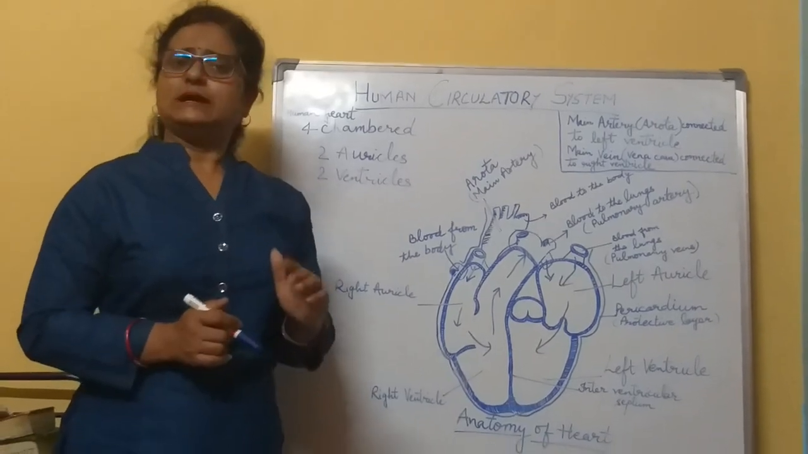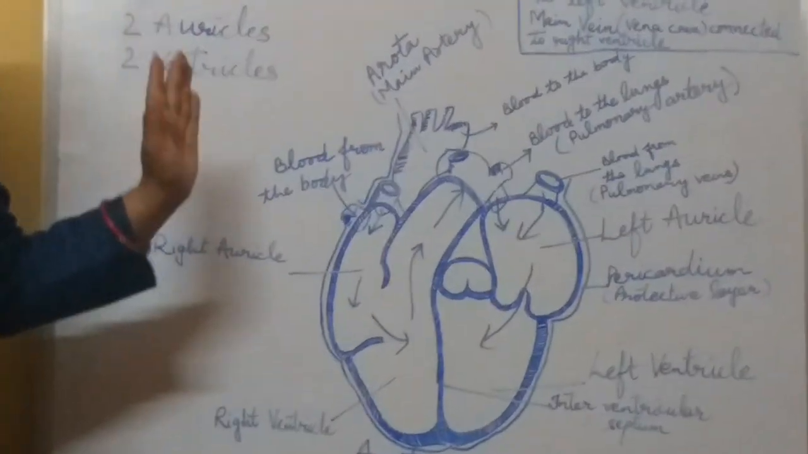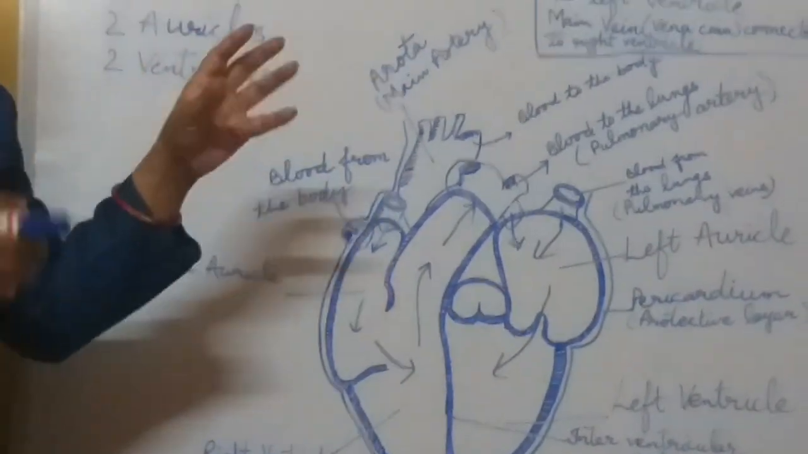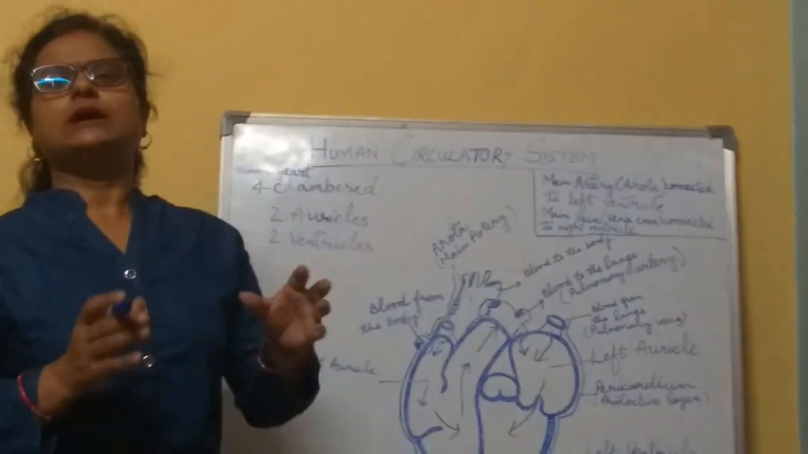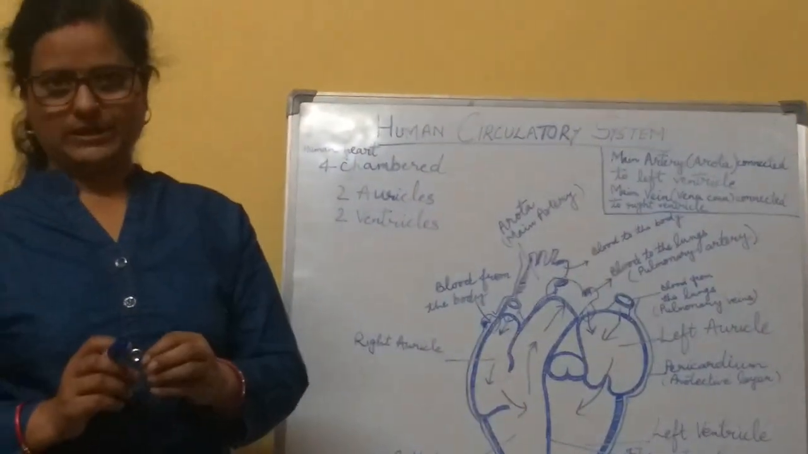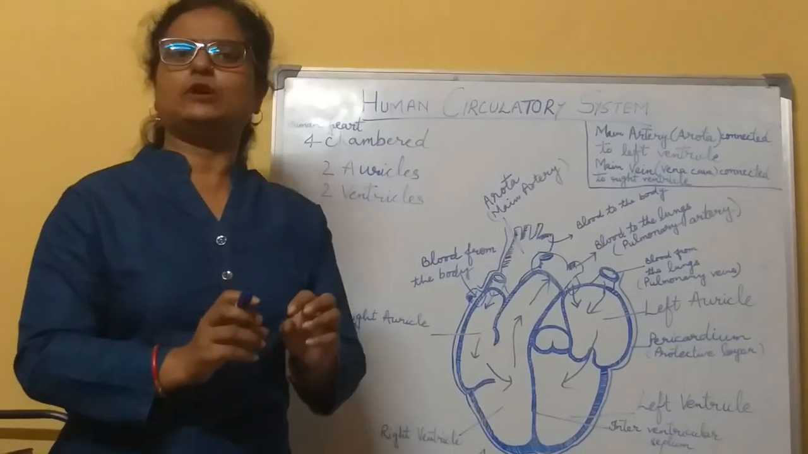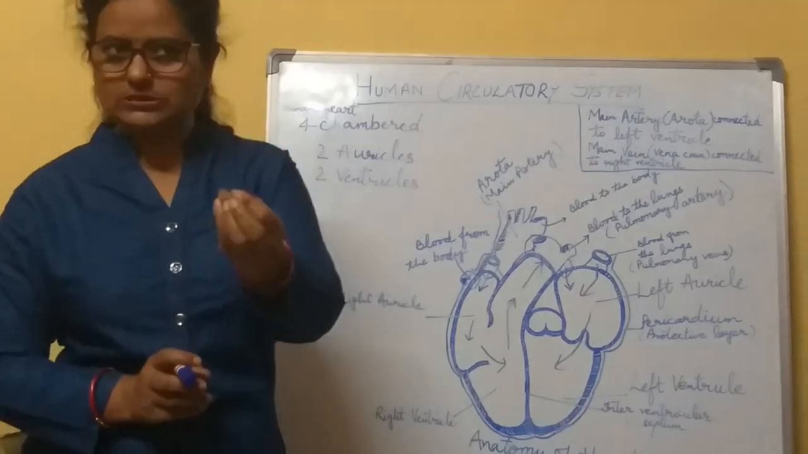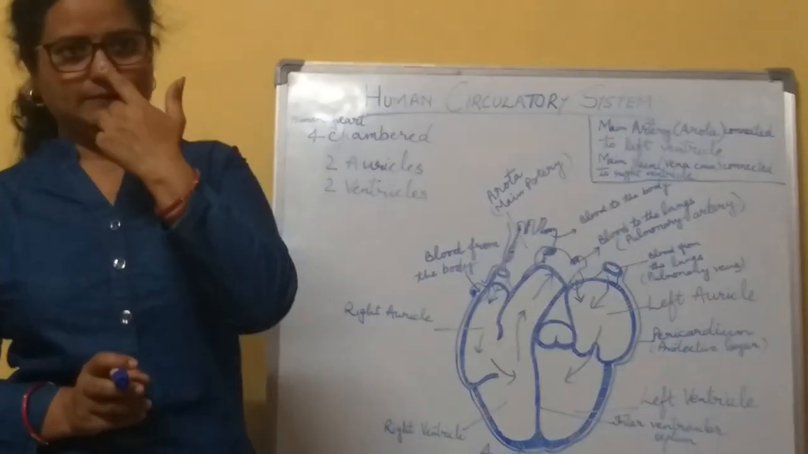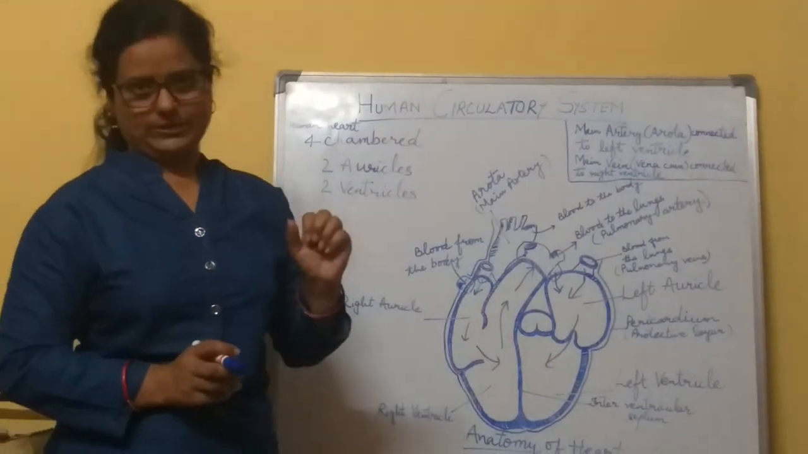Then the very important organ, that is the heart. So what is the function of the heart? Heart is the organ that pumps blood to the whole part of our body, and it is responsible for the oxygenation of the blood, so that the CO2 should not be accumulated too much in our body.